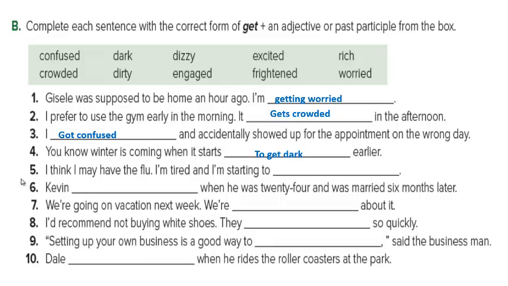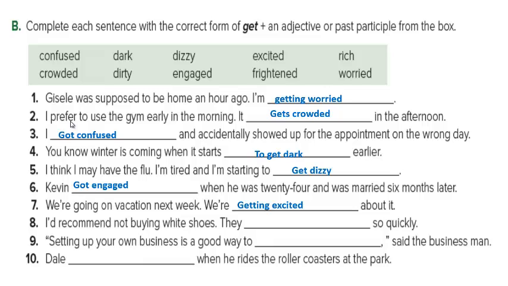You know winter's coming when it starts to get dark earlier. Exactly. I think I may have the flu. I'm tired and I'm starting to what? To get dizzy? Alright, to get dizzy. Kevin blank when he was 24 and was married 6 months later. Got engaged. He got engaged when he was 24 and was married 6 months later. We're going on vacation next week. We're getting excited about it.